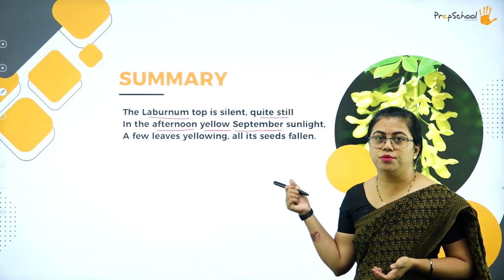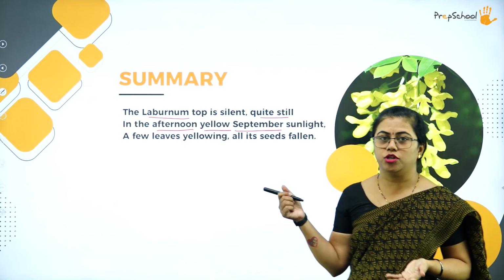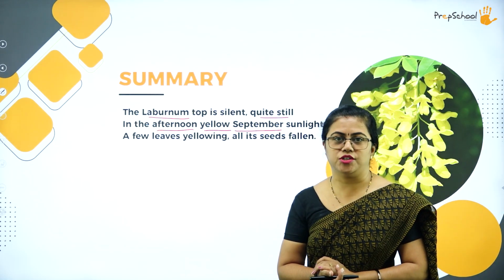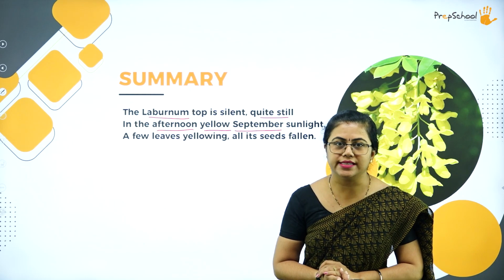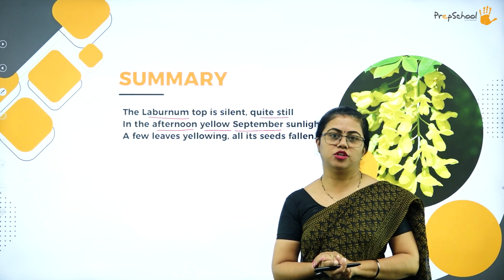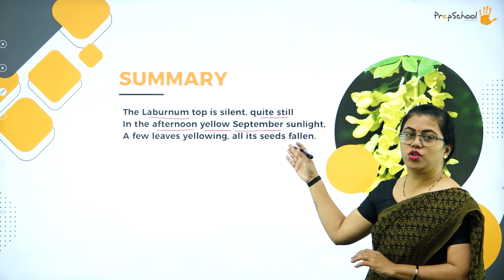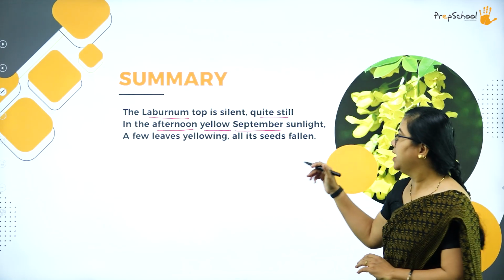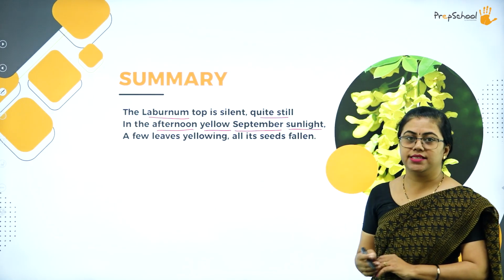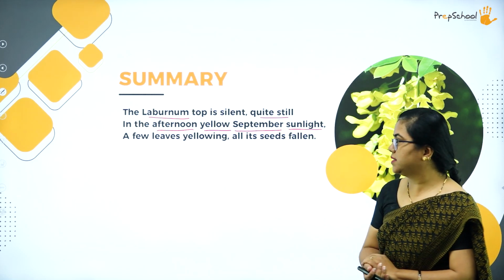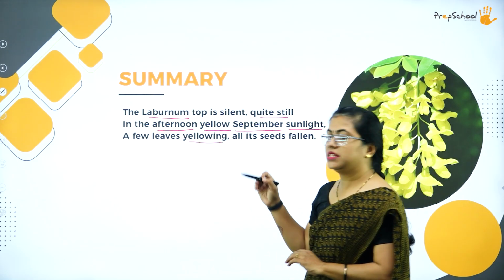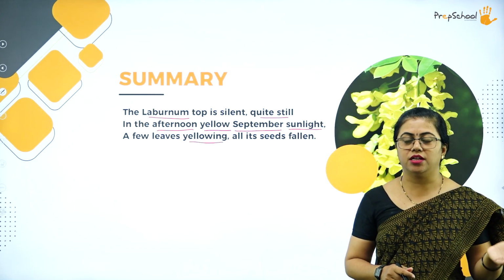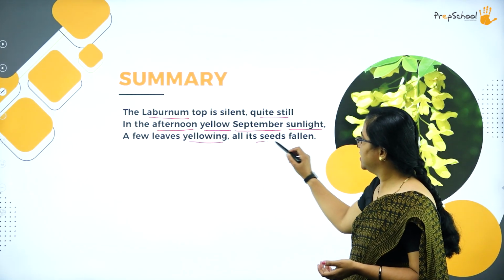Summer and autumn occupy a very important position in foreign countries, because they hardly get any sunlight and they wait for the sun to come. So here it is September, it is the autumn season, and that sunlight is too sharp, you can say. Few leaves yellowing means few leaves are turning yellow, and all its seeds fallen.